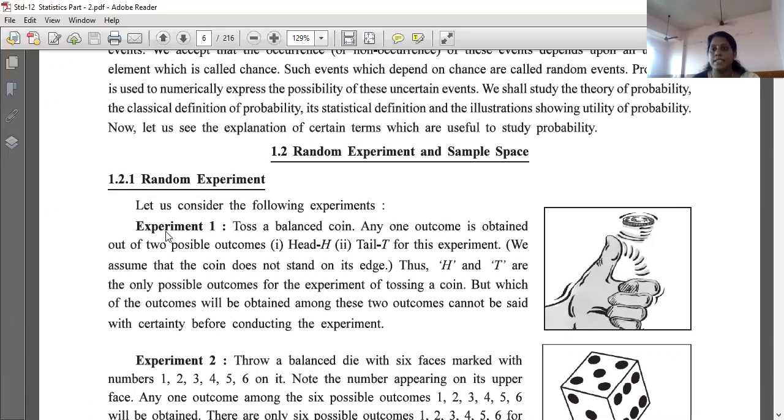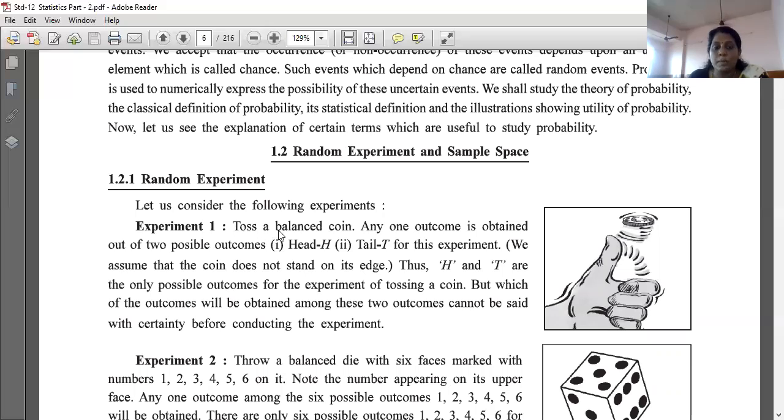So first is random experiment. What is a random experiment? Let us consider the following experiments. First experiment is based on the coin. ये दोनों कॉइन और डाइस ये बहुत ही कॉमन है और बहुत ही इम्पोर्टेंट है. This means they often ask in board exams these coin based sums and dice based sums, ये तो आता ही है, right?